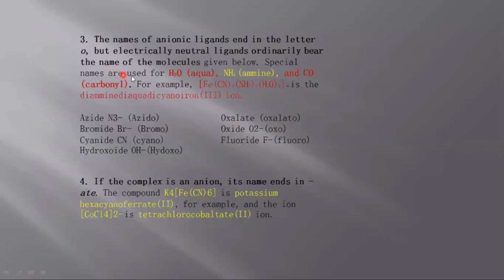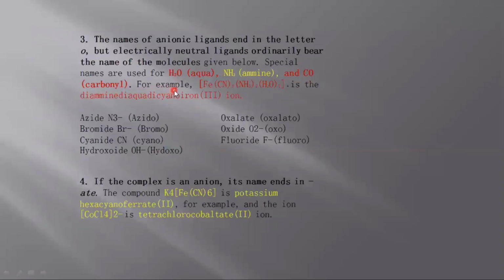There are some special names for some special ligands, like water. We will not use the word water while naming, we will use the word aqua. And for ammonia, we will use the word ammine. And be careful to put the double M. Some students write a single M and it is totally wrong. You should use AMMINE for ammonia. And for CO, we will use the word carbonyl.